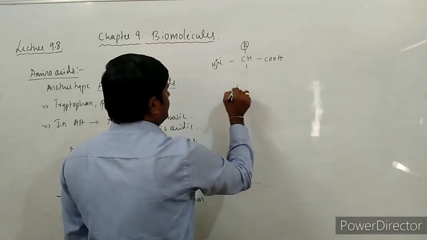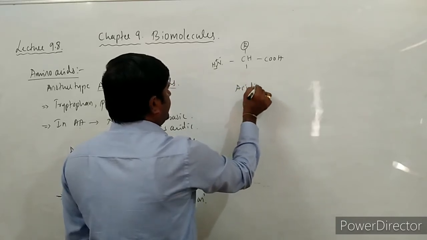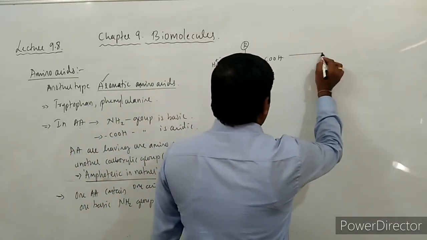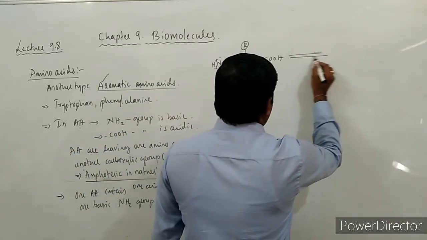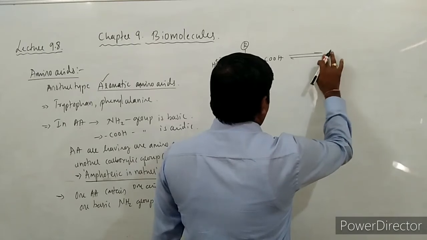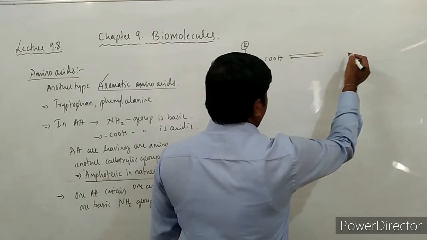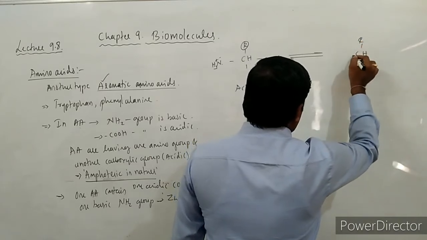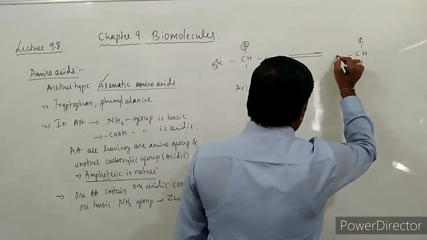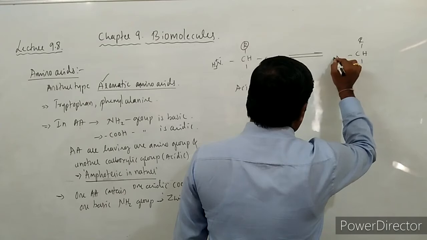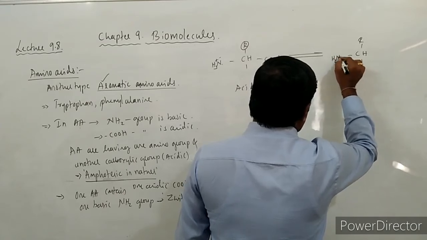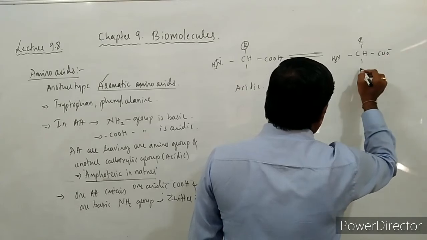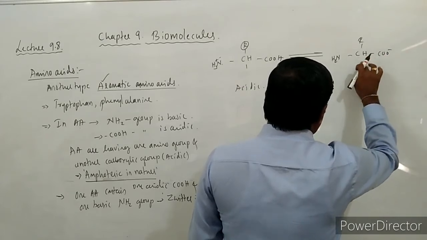This is the acidic nature of one amino acid, and it's a reversible reaction. You may write here CH, the R group is there, H2N, this is CO minus, right?